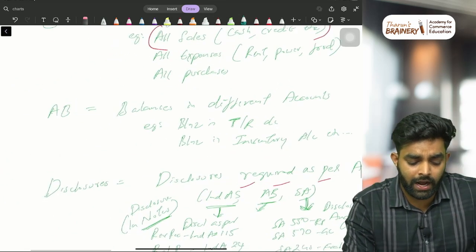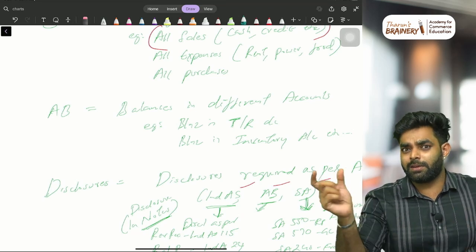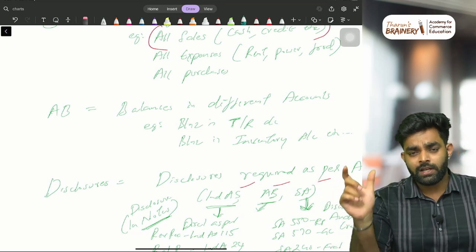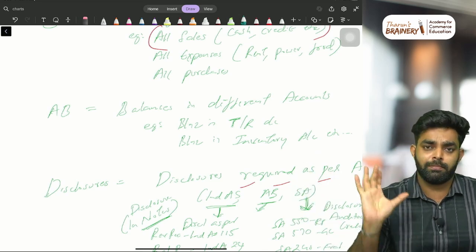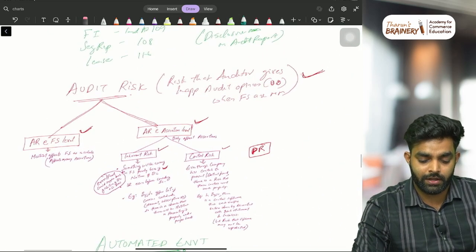The next is what we call account balances. What do you mean by account balance? Everyone knows that. What is the balance in each of the accounts? For example, land and building 10 lakh. Ledger balance 10 lakh. That is carried forward to the balance sheet, right? Then disclosures as per the applicable financial reporting framework.